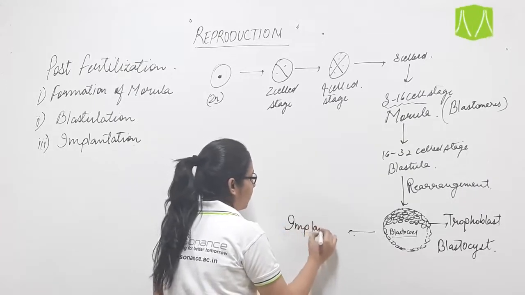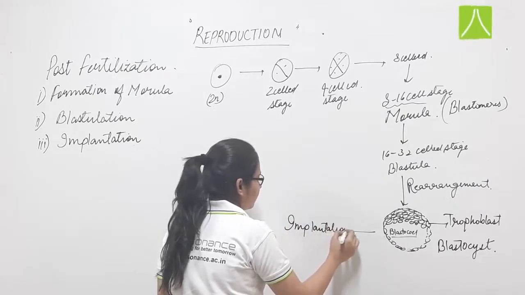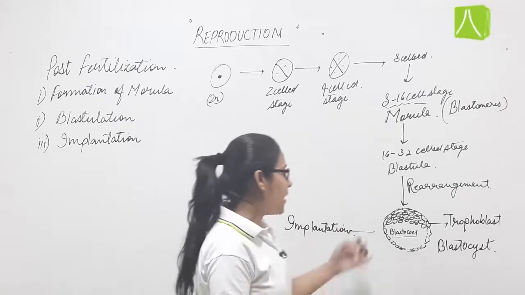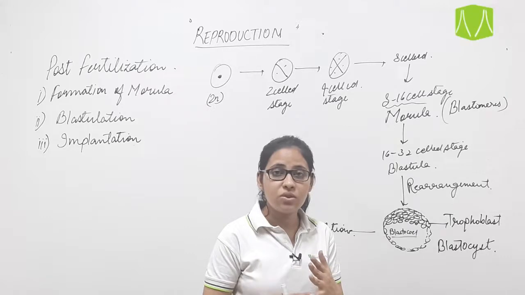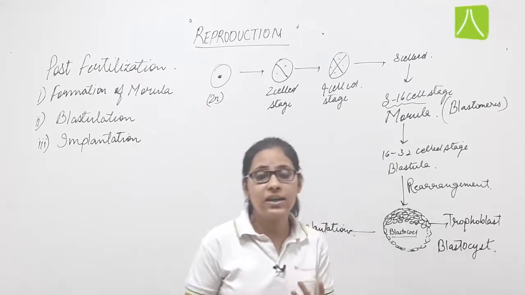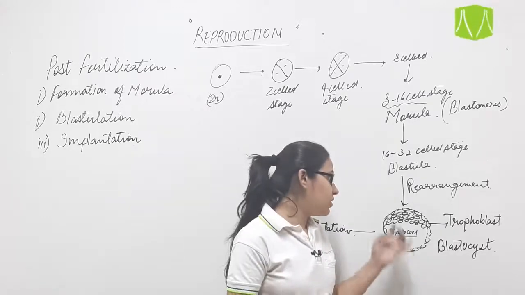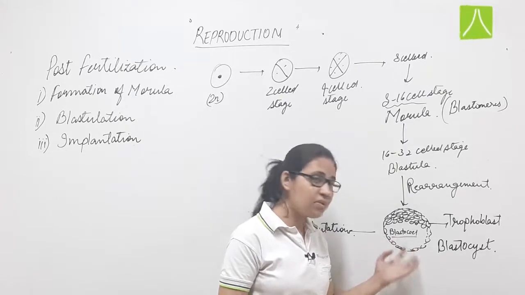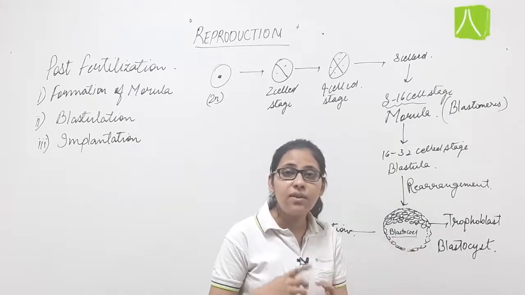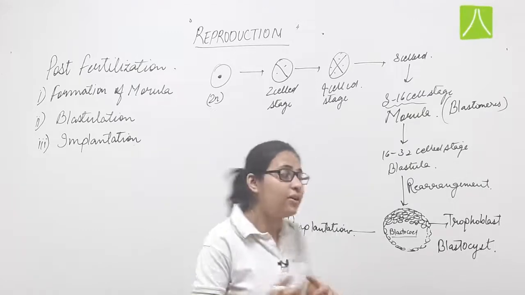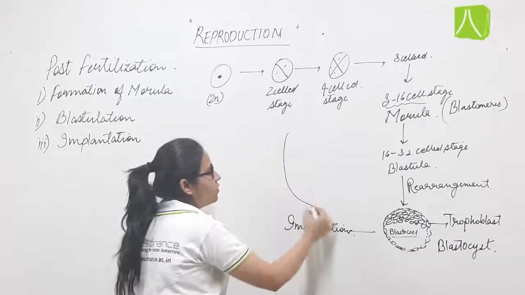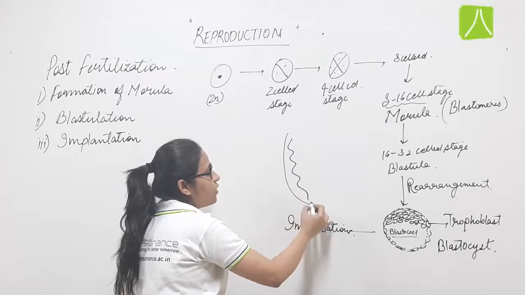During implantation, this blastocyst will form some finger like projections which are known as chorionic villi. The cells of the trophoblast layer will form these finger like projections which will converge with the endometrium lining of uterus. This is the uterus, it has this endometrium lining.